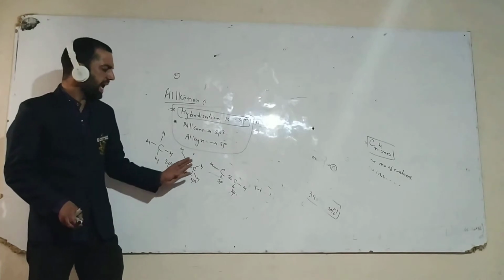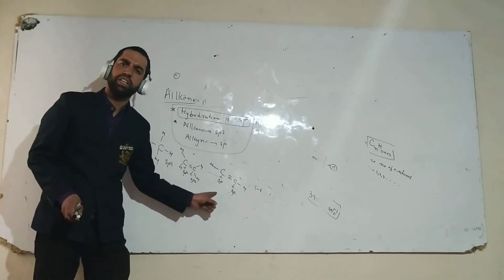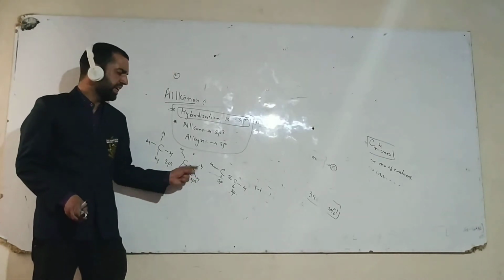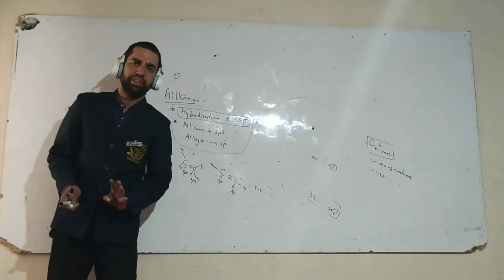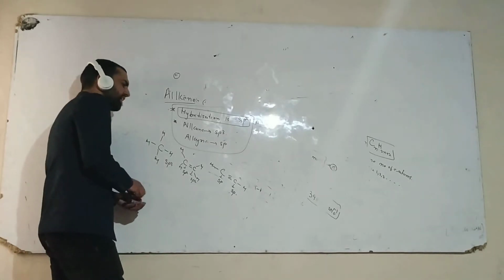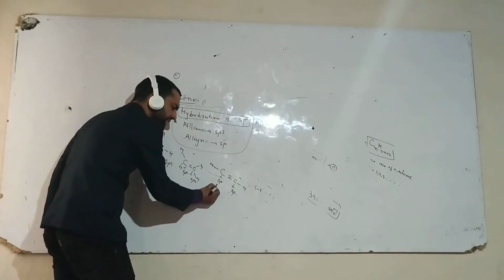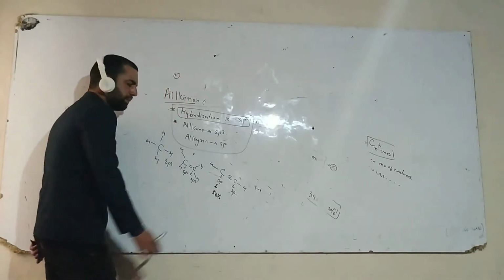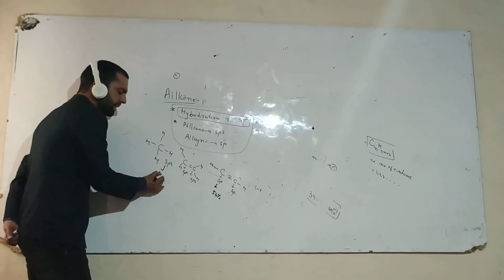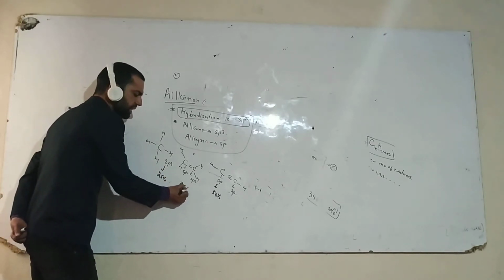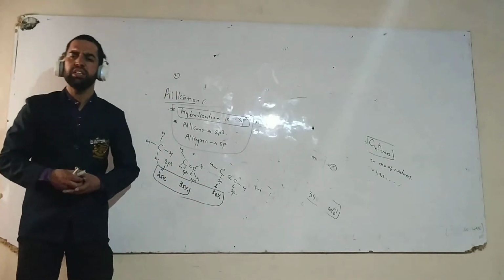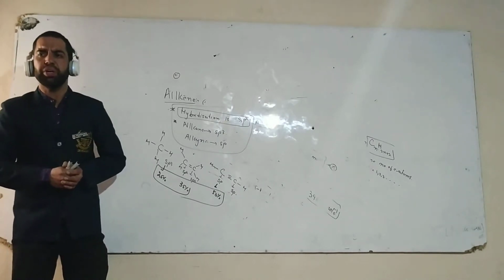Always remember, as the S character increases, the acidity also increases. Acidity depends upon the percentage of S character. In case of alkynes, the percentage of S character is 50%: 50% S and 50% P. In alkene, the percentage of S is 33%, and in alkane it is 25%. Now, as the percentage of S character increases, electronegativity also increases.